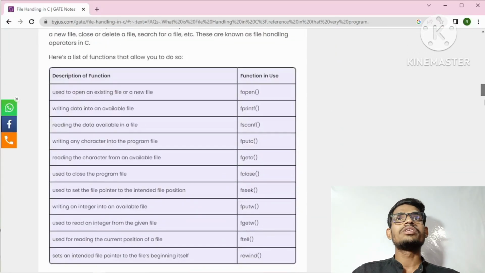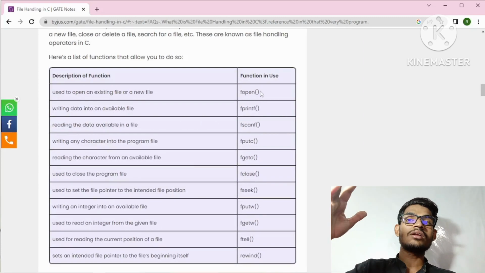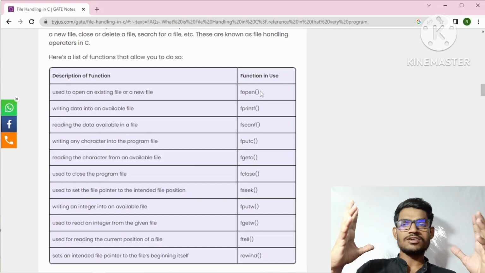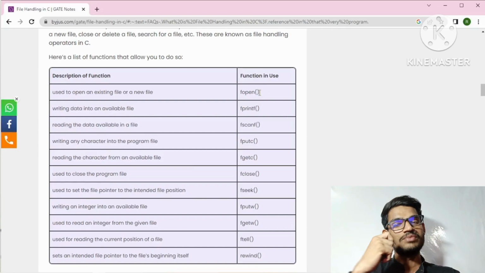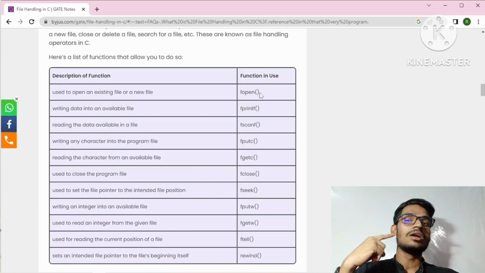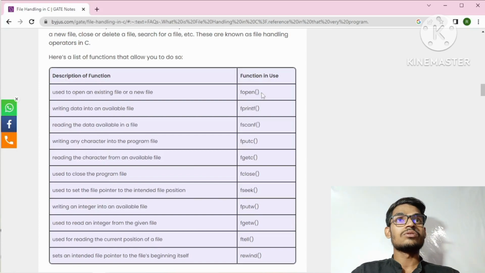Here you can see that we have the fopen function. Wherever a small bracket, a parenthesis, is there, that will be called a function.